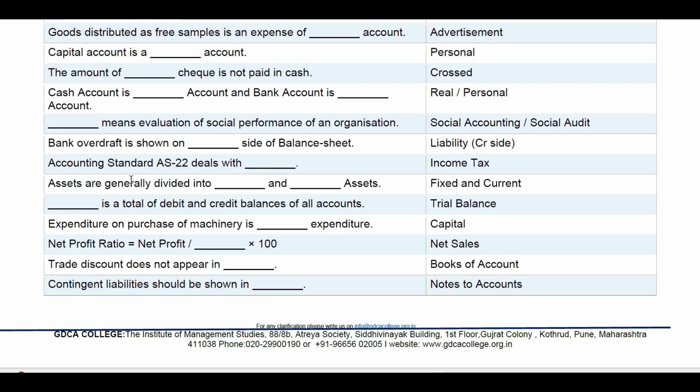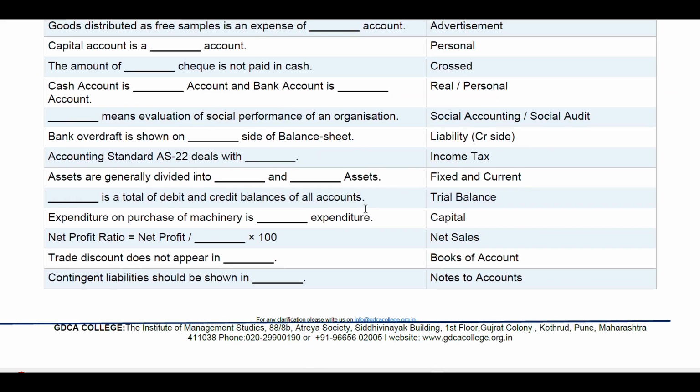Assets are generally divided into dash and dash assets: fixed and current assets. Dash is a total of debit and credit balances of all accounts: trial balance. Expenditure on purchase of machinery is dash expenditure: capital expenditure. Net profit ratio is equal to net profit dash into 100, that is net profit divided by net sales into 100.